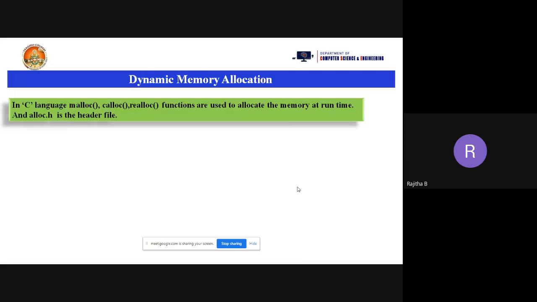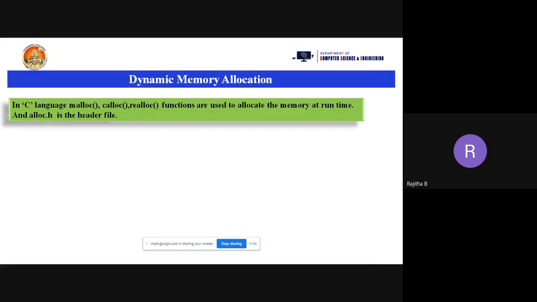Now come to dynamic memory allocation. What is dynamic memory allocation? We allocate the memory at run time. How can we use dynamic memory allocation in C programming? We have malloc, calloc, realloc functions, isn't it? So malloc, calloc, realloc functions are used to allocate the memory at runtime.